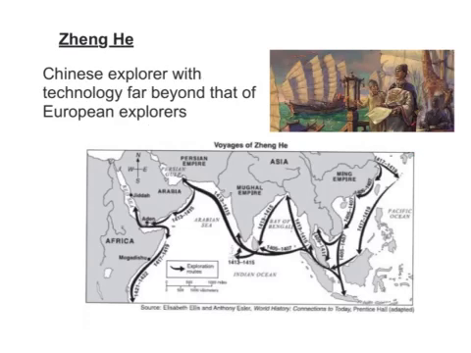Our final explorer is Zheng He. In your definition portion of your vocabulary chart, write down that he was a Chinese explorer with technology far beyond that of European explorers. The map on the bottom of the slide shows the multiple voyages of Zheng He and the different trade routes that he was able to open for China.